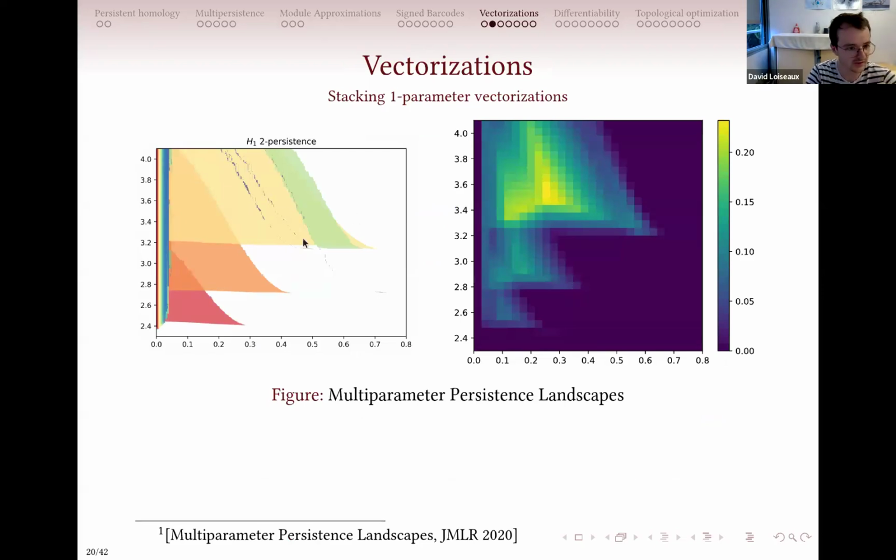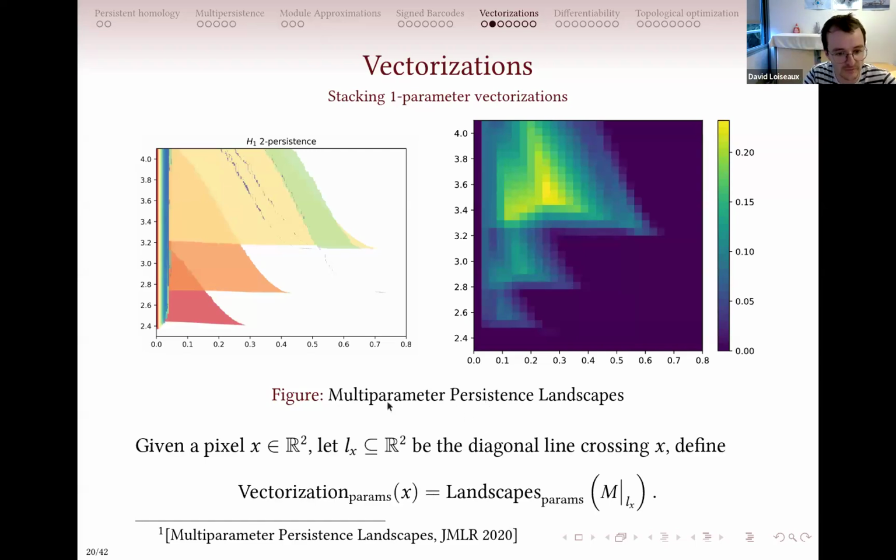So one way to do this is, you have your 2-parameter persistence module here. And if you slice it, I've already said that you can look at the persistent homology of this slice because it's 1 parameter. And as we already know how to vectorize 1-parameter persistent homology, you can turn each slice into a vector and just stack them up like this. And so that's how you get the multi-parameter persistence landscape. So let's go a bit more into the details. If you pick a coordinate point here, x, you look at the diagonal line that crosses x, and you look at the vectorization of the landscape of this 1-parameter module that is a restriction of your module to this line.